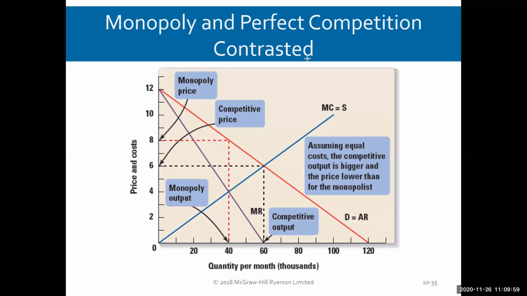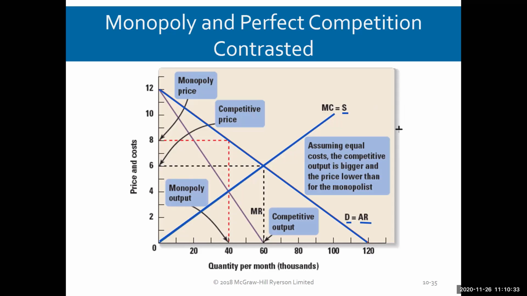So we begin this by looking at only the demand and the supply curve. So we're looking at the perfectly competitive solution because we're only looking at the demand curve right here. I'll override it in blue. So there's our demand curve, underline the D. And remember, demand is equal to average revenue. You can get the price off of that curve, and that is the average revenue. And we are looking at only the supply curve. So this is the industry, the demand and the supply curve in perfect competition.